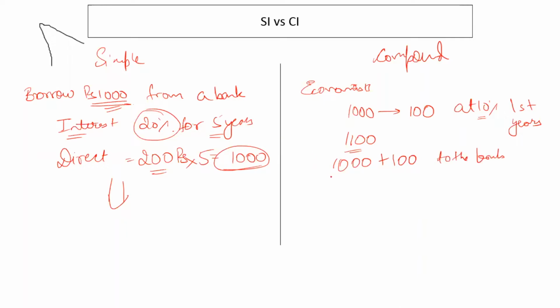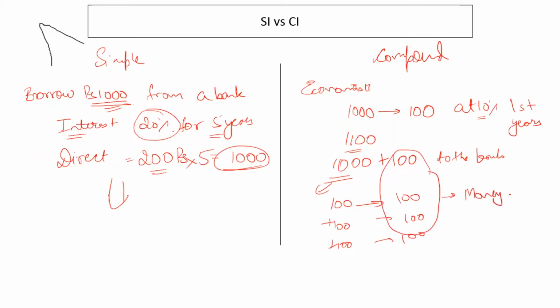But in case of simple interest, I only receive interest on this 1,000 rupees every year, right? And every year, this 100 rupees which went into my bank account, I did not receive anything for this money. However, this was also the money borrowed by the bank, right? So economists thought that the extra money on which interest is never calculated or never received is leading to slower economic development at macro as well as